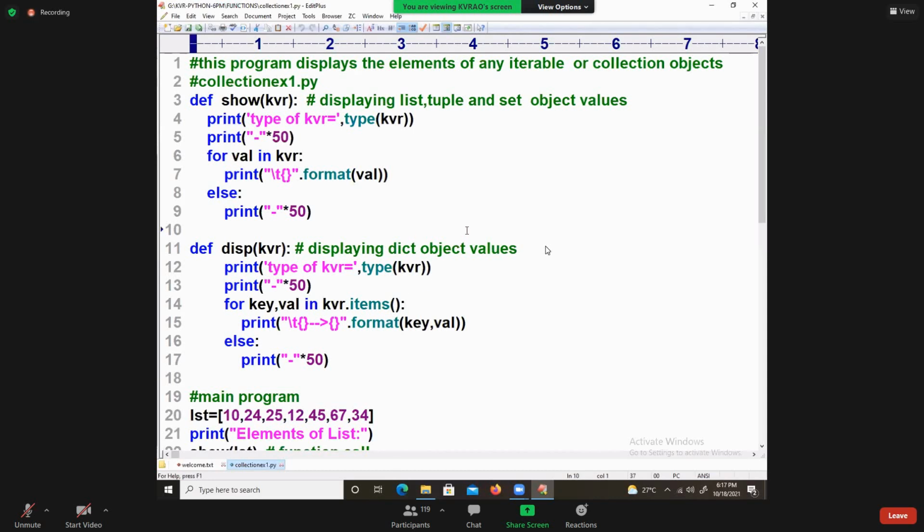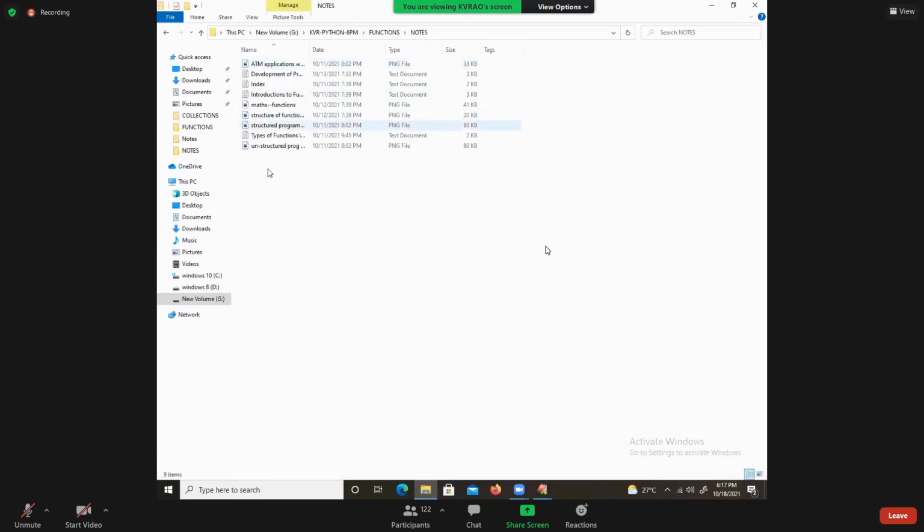We had a discussion related to taking values and giving the result: taking the values inside the function definition, then doing the process. Those are the approaches for development of your functions. Now it is time to see... Already we had a discussion about the nodes part also. Introduction to functions, development of functions, and then we started discussing that.